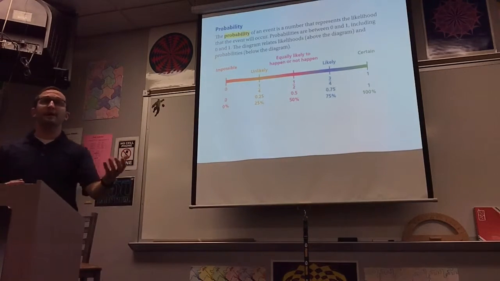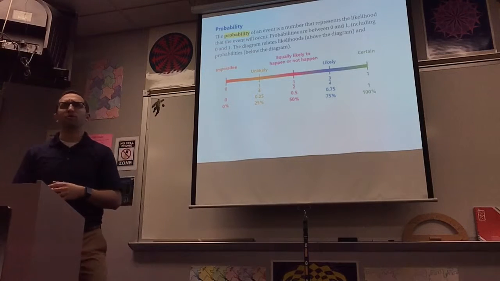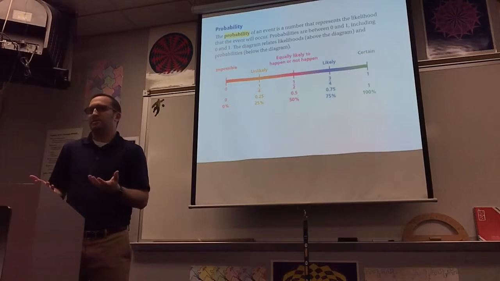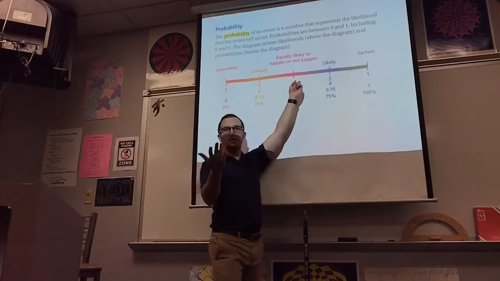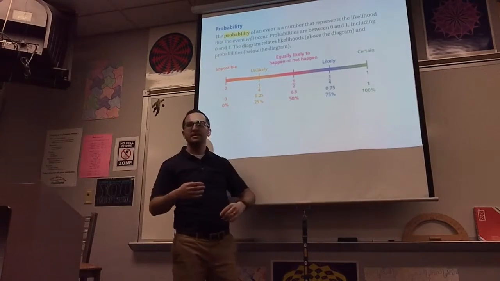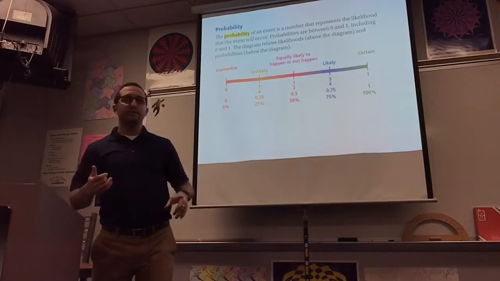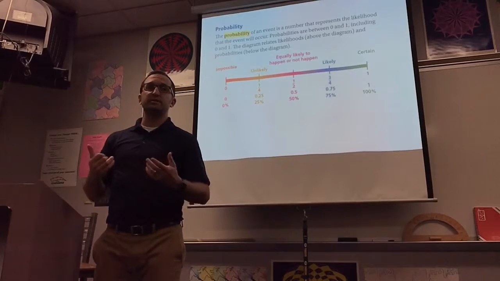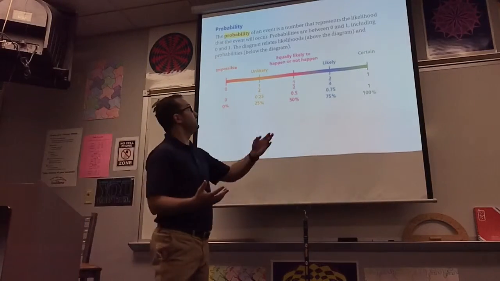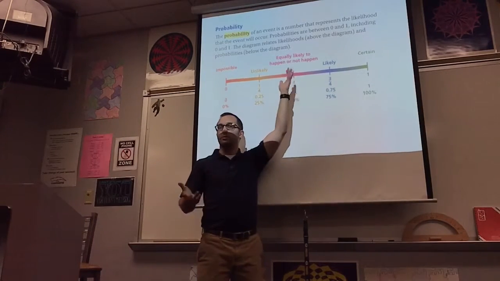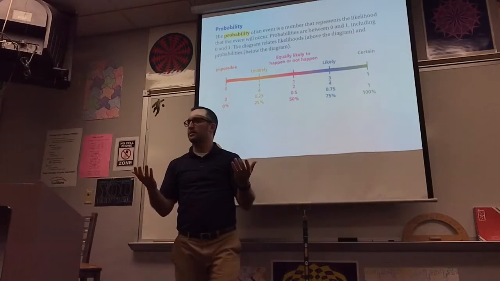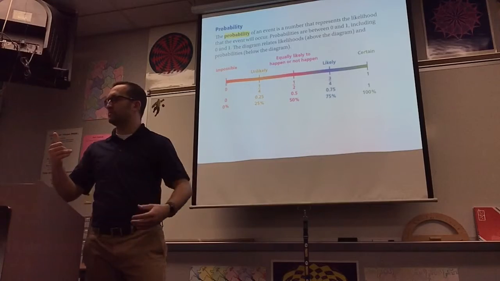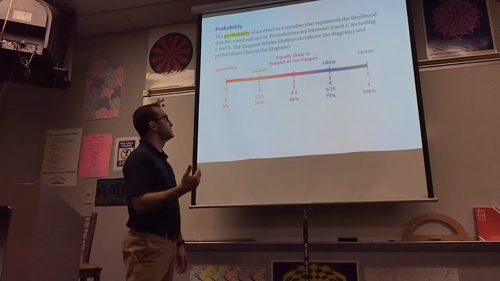We can say, oh, that's likely to happen. We can say, oh, that's not very likely to happen. Or, that's like this one, right? Equally likely or not. So it's like flipping a coin, right? That would be a perfect example of this. What's the likelihood that when I flip a coin it lands on tails? Well, it's equally likely to happen or not, right? It could happen or it could not, right? That's the likelihood of flipping a coin and landing on tails.